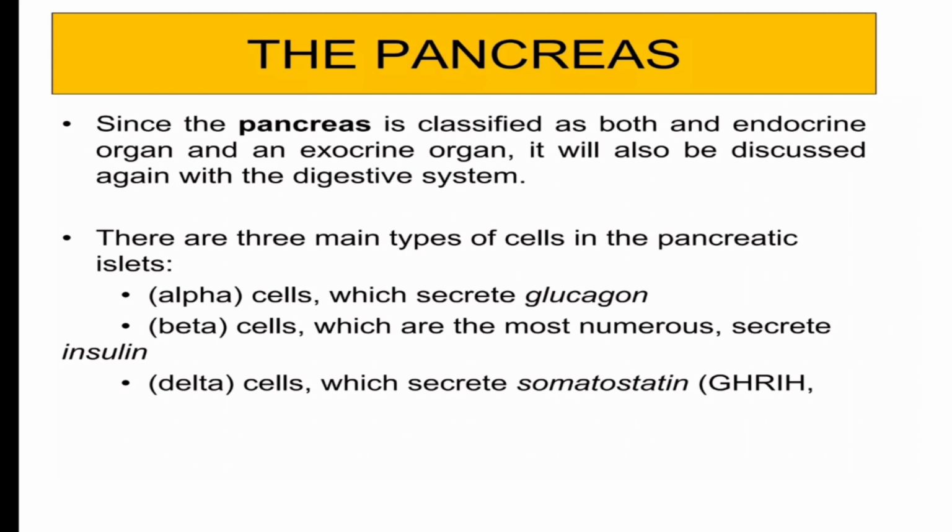In today's class, I will discuss the pancreas. Since the pancreas is classified as both an endocrine organ and an exocrine organ, it will also be discussed again with the digestive system. There are three main types of cells in the pancreatic islet: alpha cells, beta cells, and delta cells. Alpha cells secrete glucagon. Beta cells, which are the most numerous, secrete insulin. Delta cells secrete somatostatin.